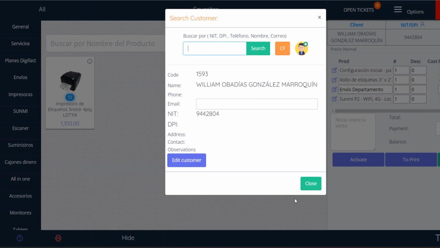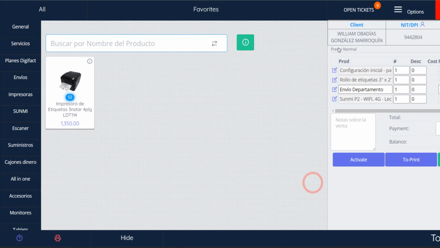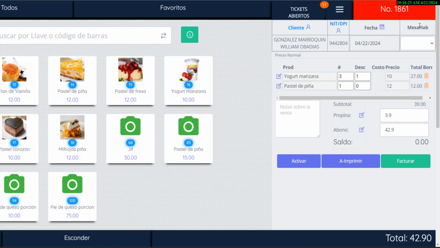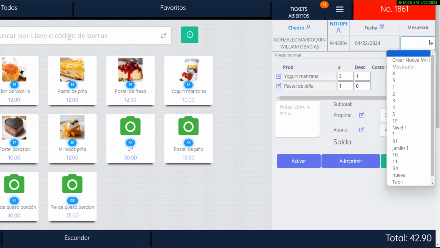Sale details. Customer. Allows assigning a customer to the current invoice, facilitating customer base management. You can search for customers by name, tax identification number, or phone number. Customer ID displays the ID or tax identification number of the customer, if applicable. Table or room. This field shows a list of tables for restaurants or rooms for hotels that have been previously registered. The table or room can be assigned to the transaction for better organization and control.